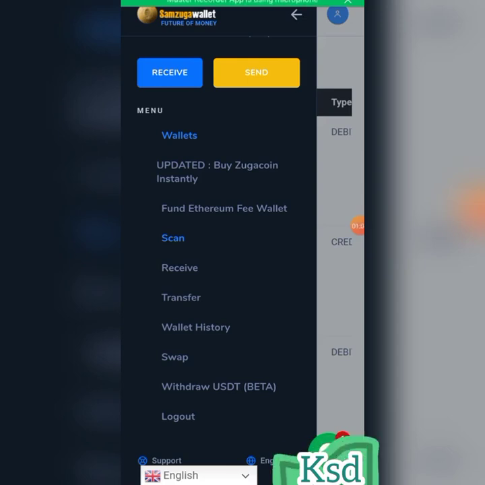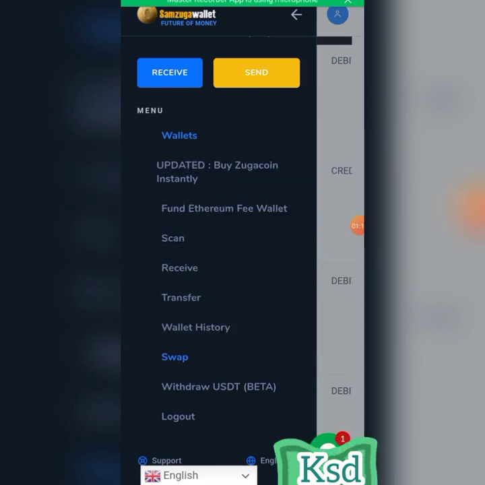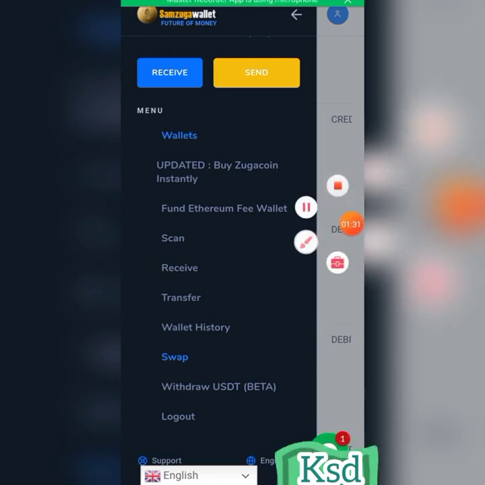So today, I will be taking you through how you can withdraw your money to your local bank account using Remitano Pay Gateway. Once you have swapped your Zuga coin and you have placed your withdrawal, this is your swap.